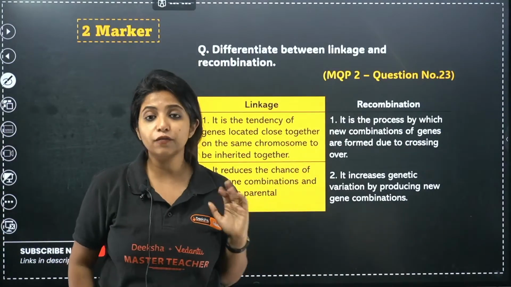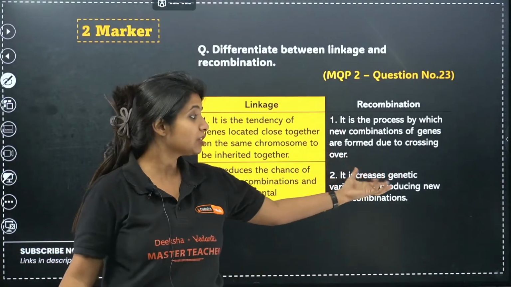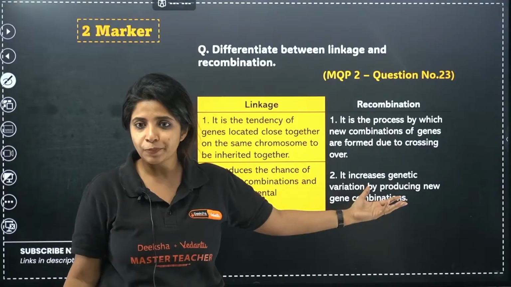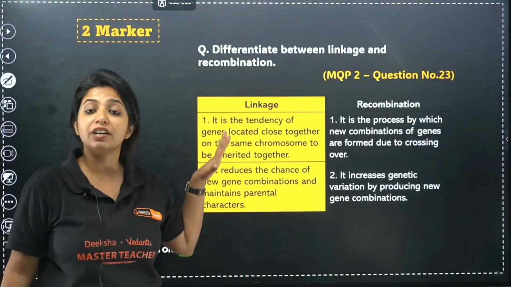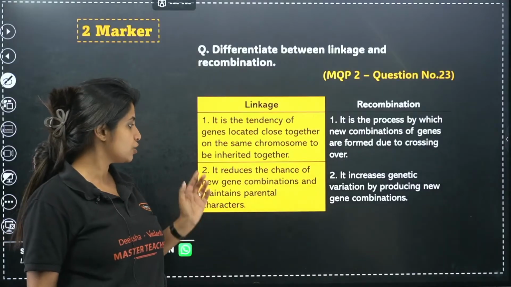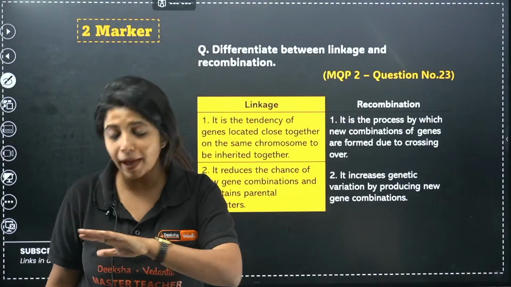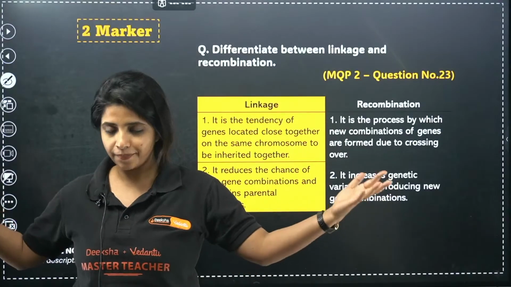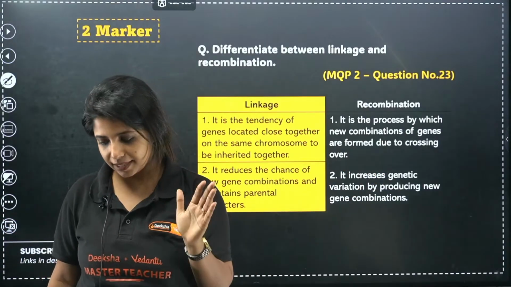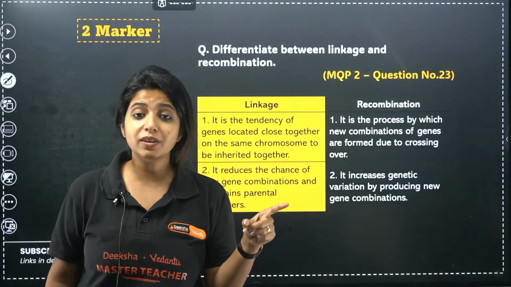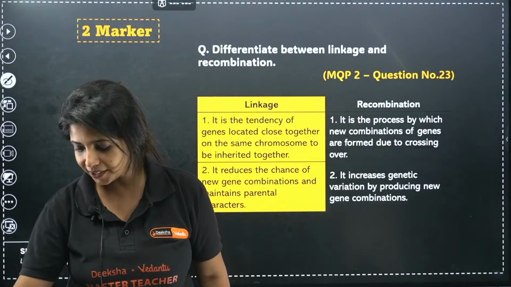Now you tell me the next difference, it can be on the basis of who brings more variation. So recombination definitely brings more genetic variation, because you're talking about new combinations being made. Linkage reduces the chances of more genetic variation and maintains what? The parental character only. It wants to maintain the parental character itself, no new characters. If you give these 2 points, you can get 2 marks very easily. This is also a second PUC previous year model question paper question. Got it?